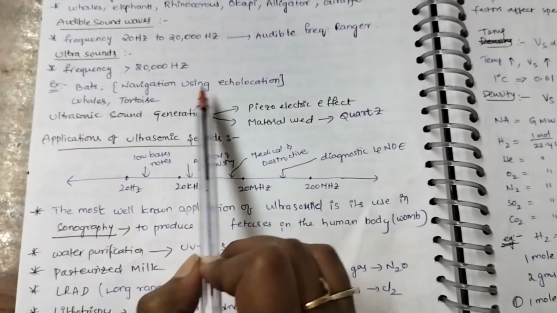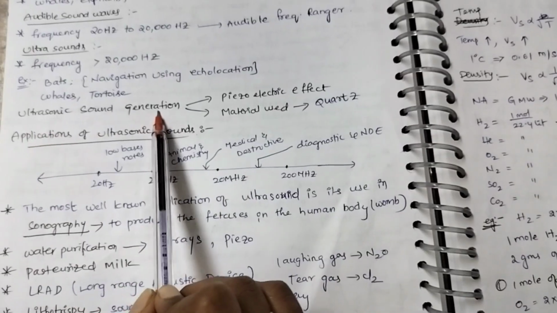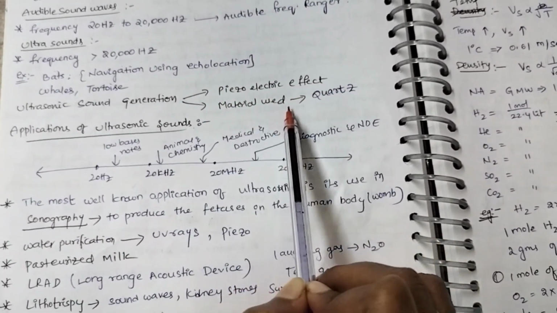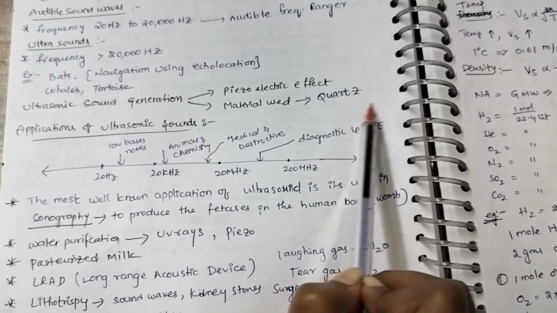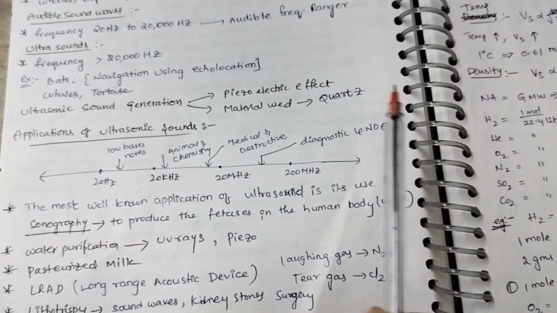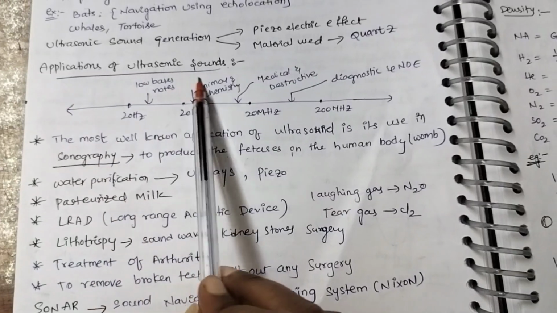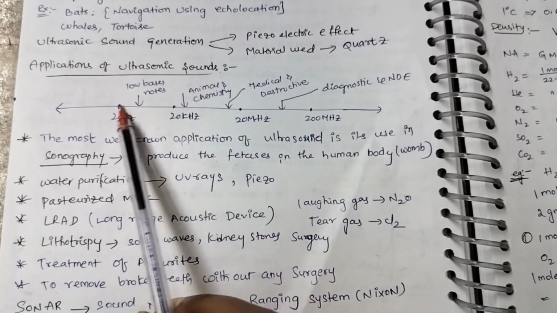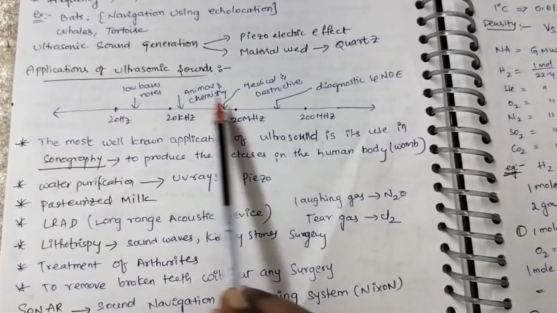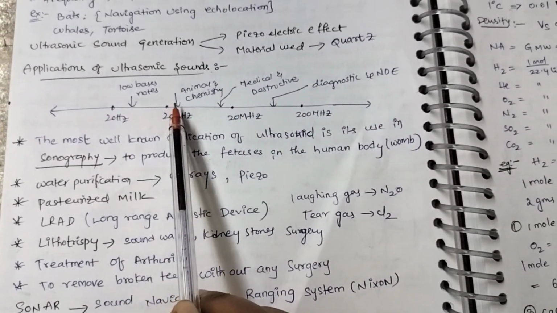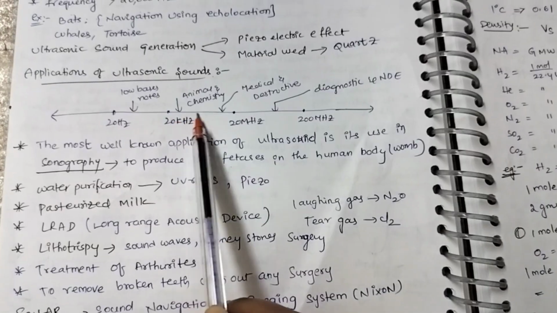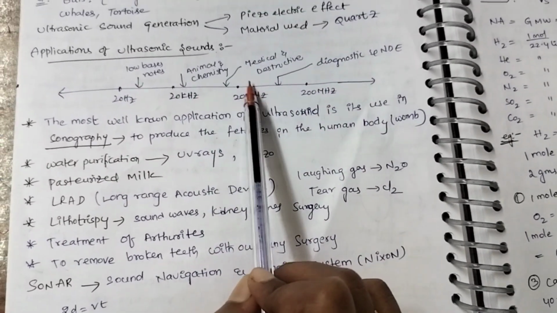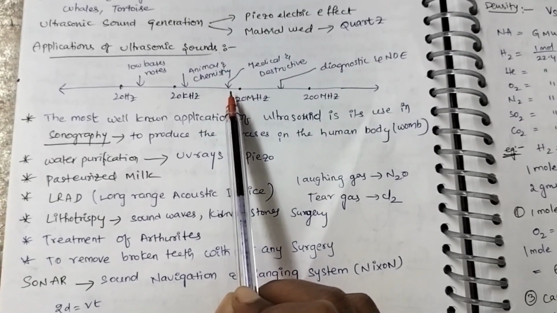Okay. Next, ultrasound generation. Ultrasound generation can be done by the piezoelectric effect, and the material used is quartz. Quartz is used for ultrasound generation. Ultrasonic sounds have many applications. It is the range of sound when it is more than 20,000 Hz, 20 kHz, it is called ultrasound. What is the importance of ultrasounds, and where are we using them?